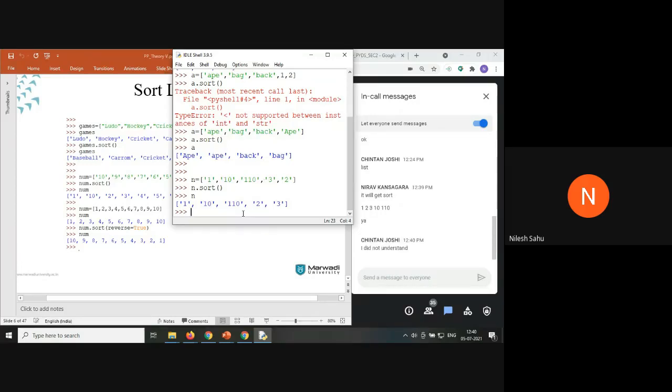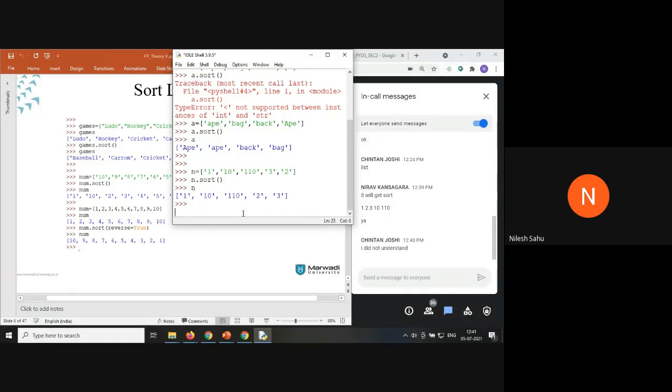Chintan, first of all, to sort a list, you have to have elements of the same type. You can't have a mixture of string and integer. If I ask you to sort the given values 5, 4, apple, ball, there is no pattern for sorting. But if you remember one thing, in Python, by default every input is of string type. So you can take the numbers in string format and then apply the sorting function. Just consider an example here, a equal to